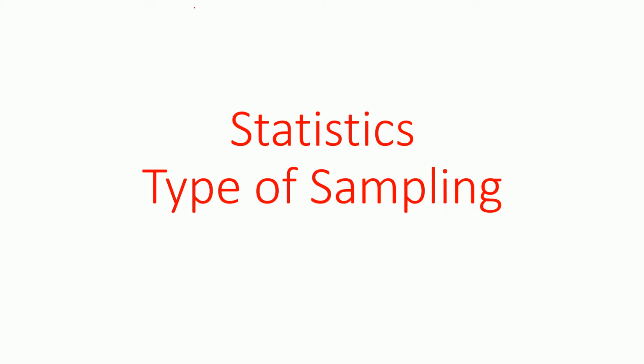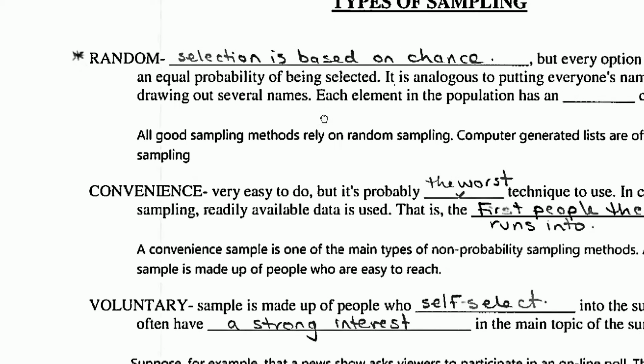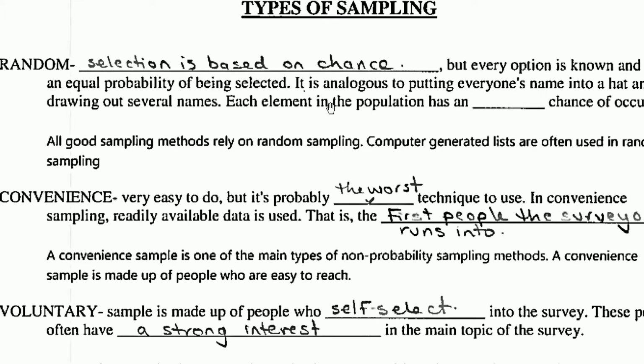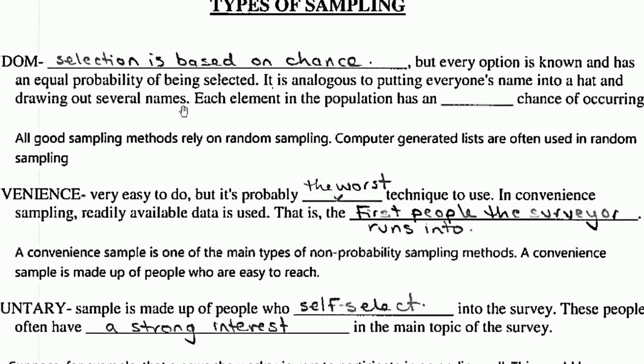In statistics, what are the types of sampling? So you see, first we'll talk about random sampling. Here the selection is based on chance. Please understand, selection is based on chance, but every option is known and has an equal probability of being selected.